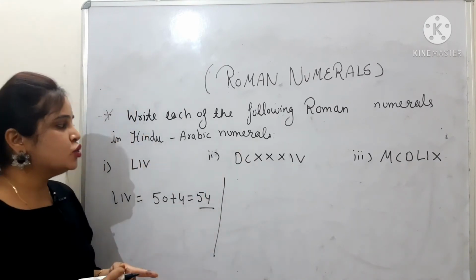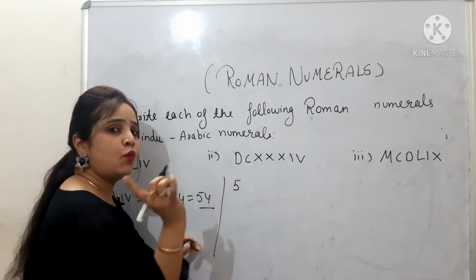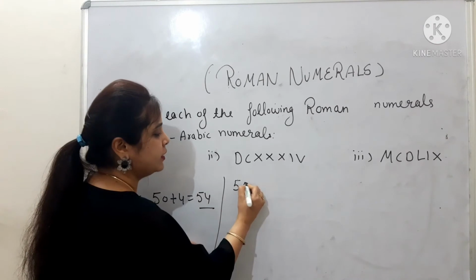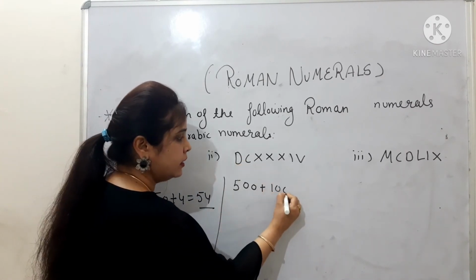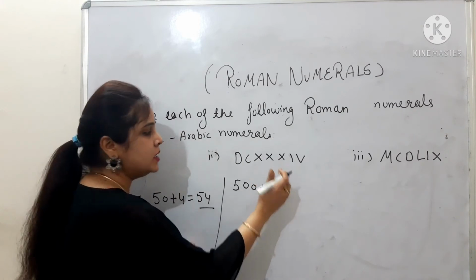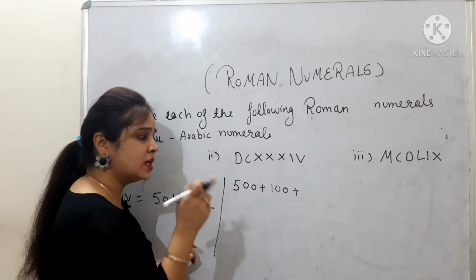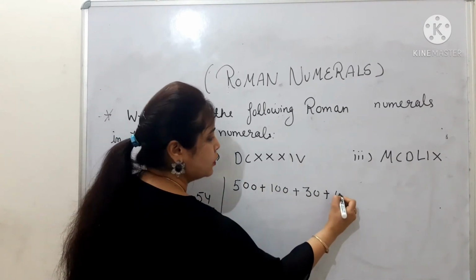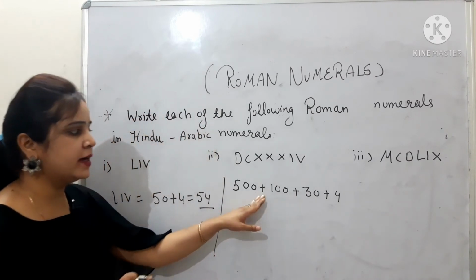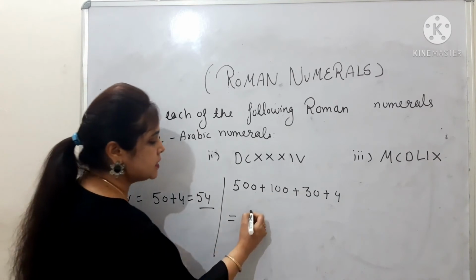DCXXXIV. So here, D is of higher value. So it will be like this. D stands for 500. So 500 plus 100. Clear? Now, 100 plus, X is 30. Clear? Now, this IV stands for 4. So this becomes 500 plus 100, 600. 600 plus 34 is what?